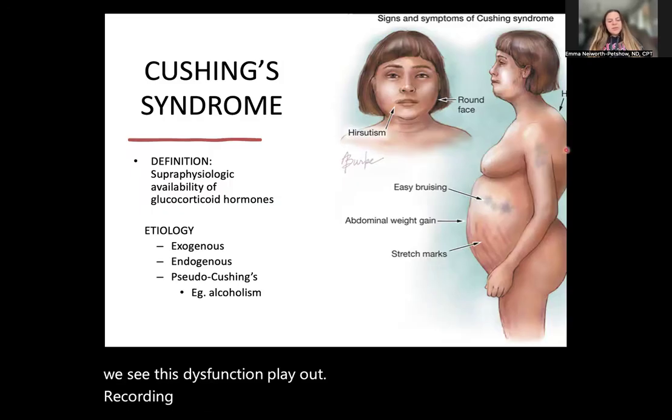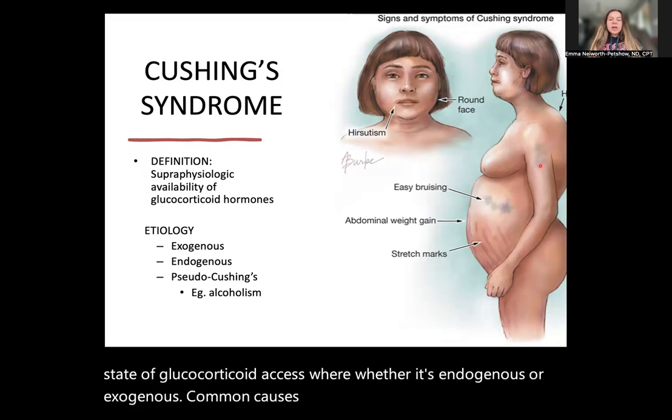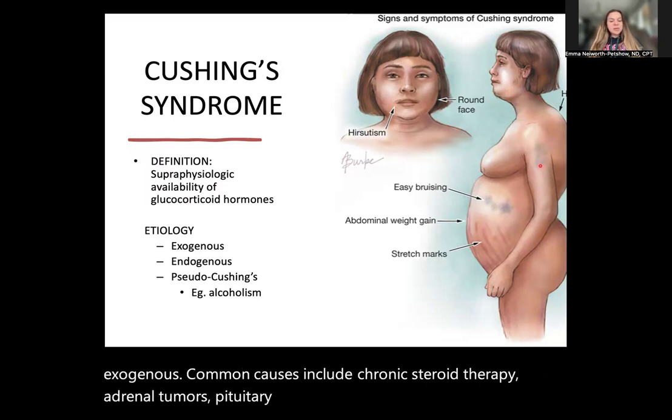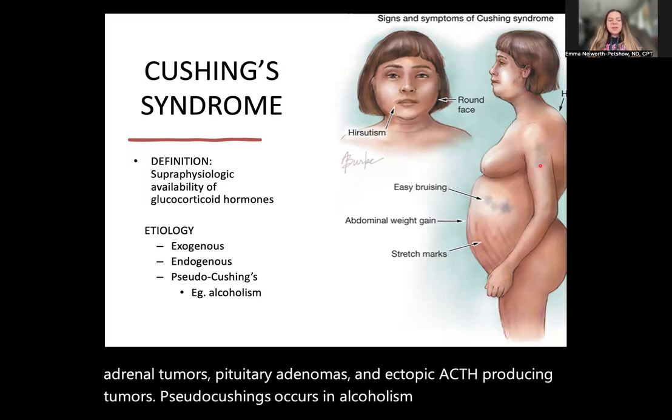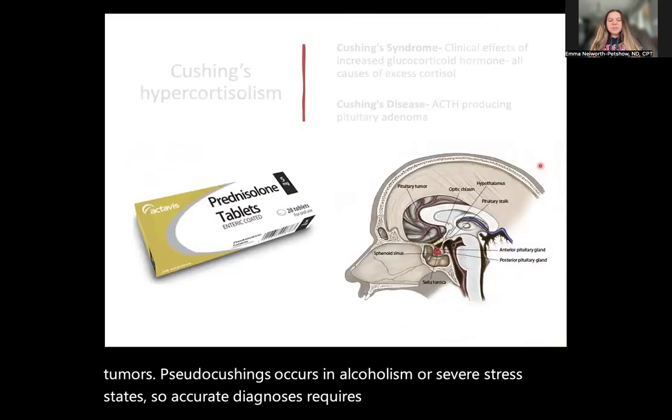Cushing's syndrome refers to any state of glucocorticoid excess, whether endogenous or exogenous. Common causes include chronic steroid therapy, adrenal tumors, pituitary adenomas, and ectopic ACTH producing tumors. Pseudo-Cushing's occurs in alcoholism or severe stress states, so accurate diagnosis requires careful interpretation of labs.